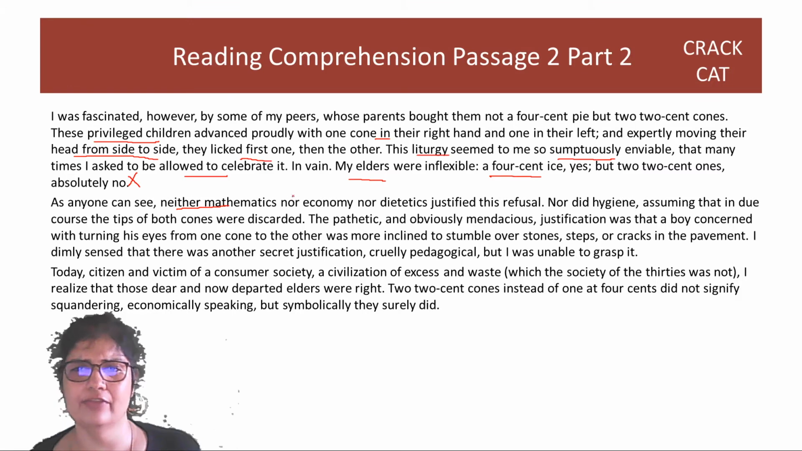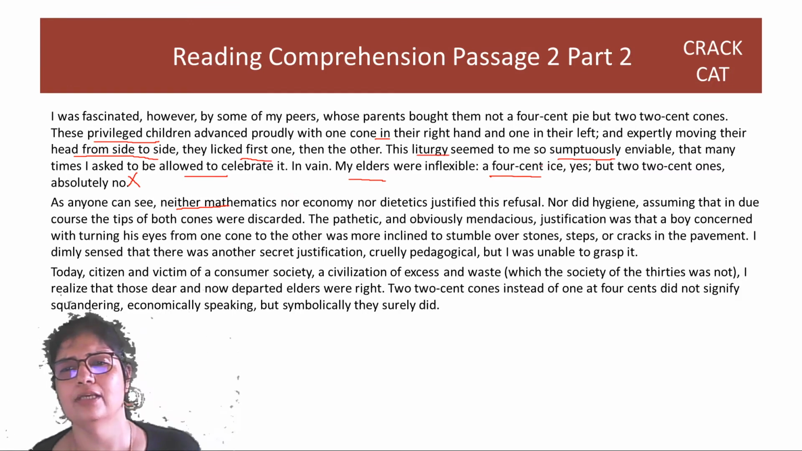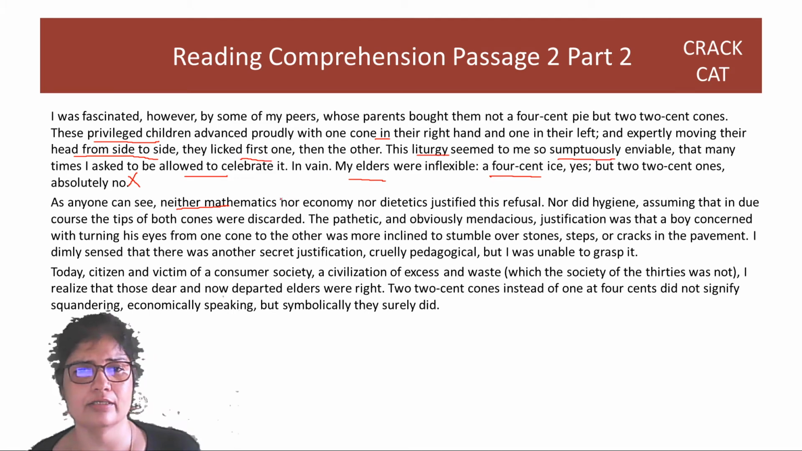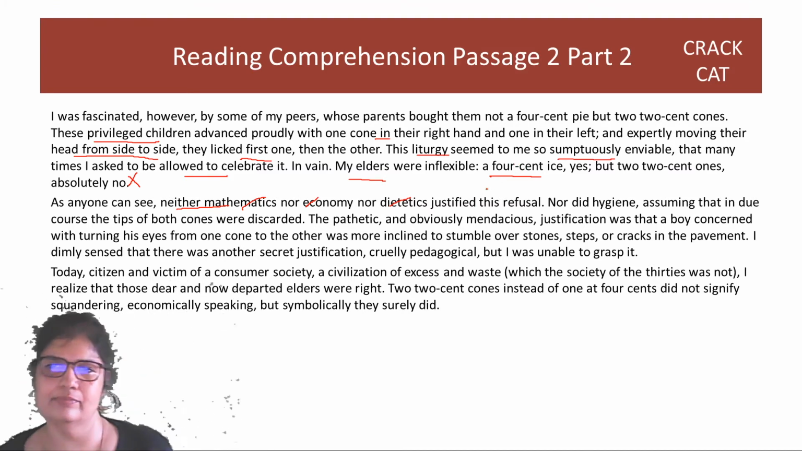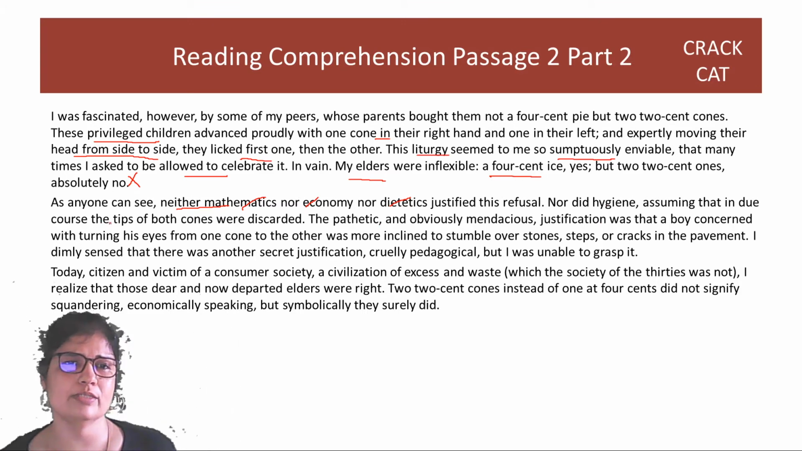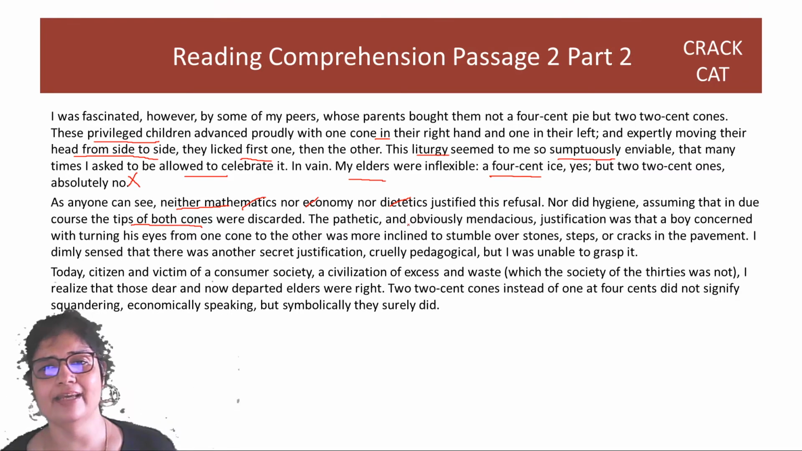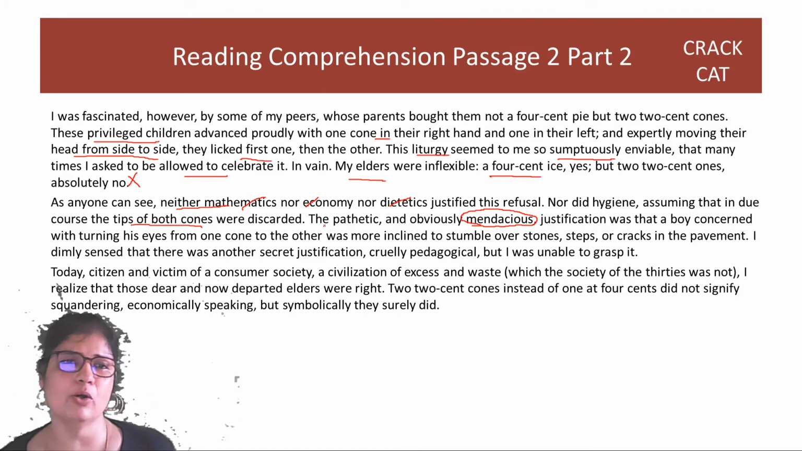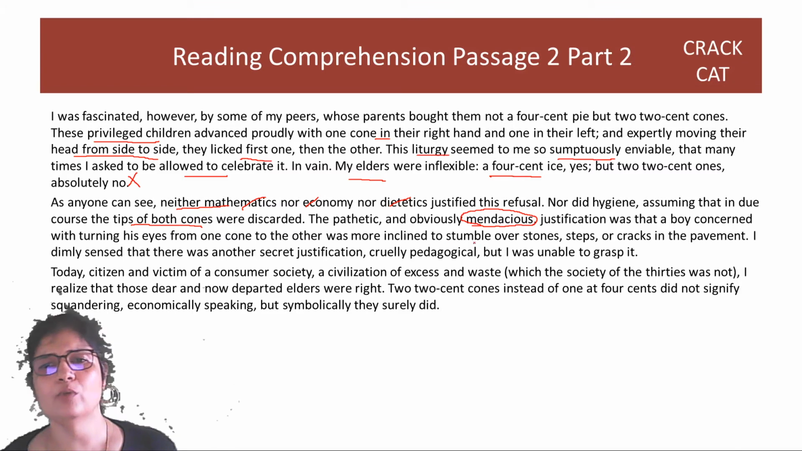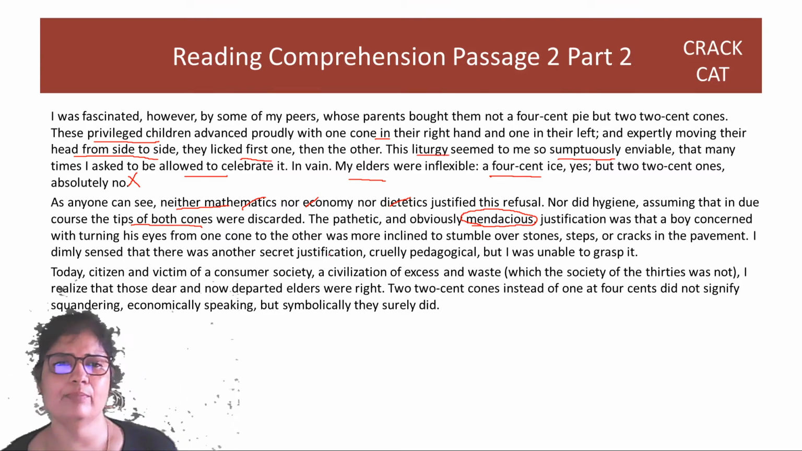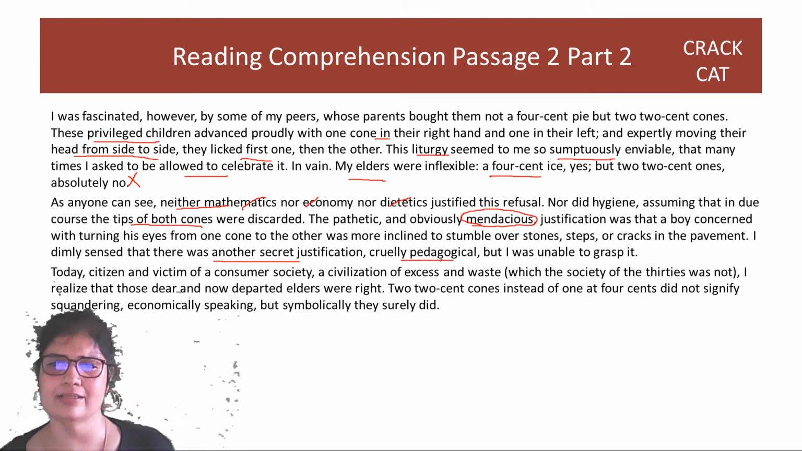As anyone can see, it's not the maths or the economy, because 4 cents is equal to 2 cents. It's not diet also, because the 4-cent one had a lot of sugar, whereas the 2-cent ones were smaller. Nor did hygiene, assuming that in due course the tips of both cones were discarded, whereas you can't discard anything from the pie, right? The pathetic and obviously mendacious, means lying, justification was that a boy concerned with both the cones was more inclined to stumble over stones, right? But I knew that there was another secret justification, cruelly pedagogical, meaning to teach us something, but I was unable